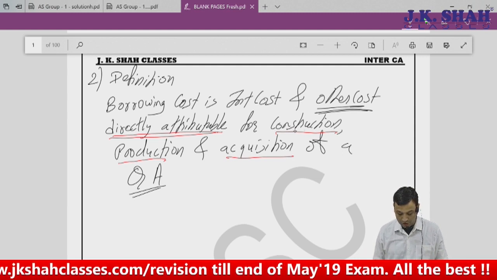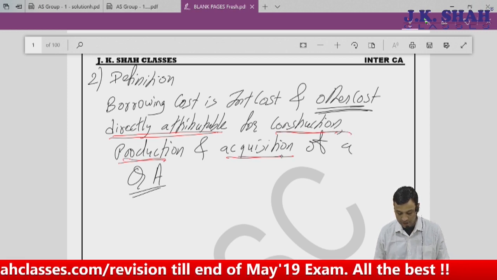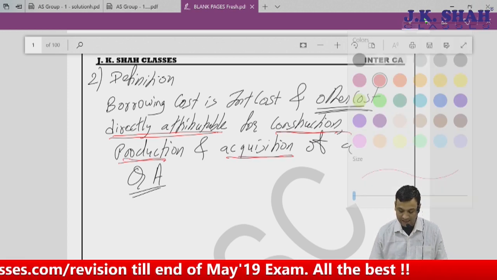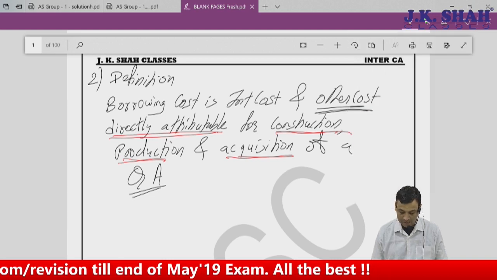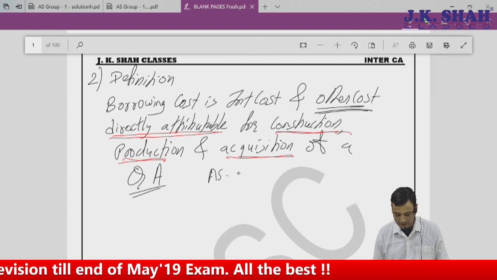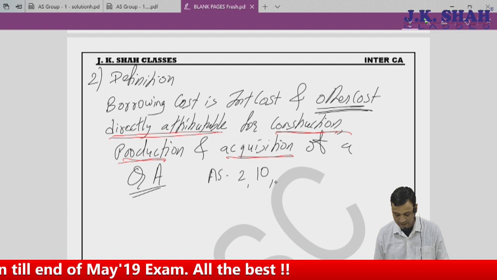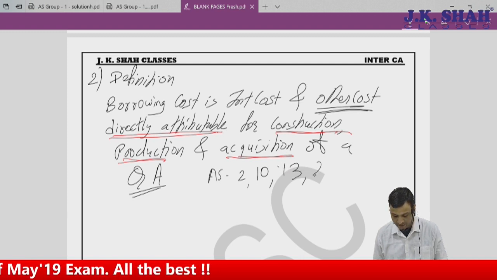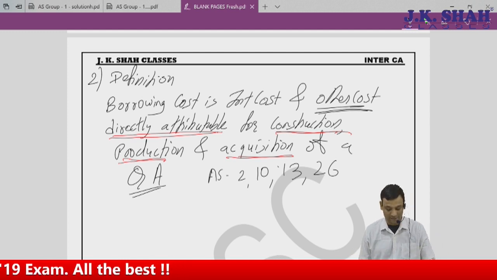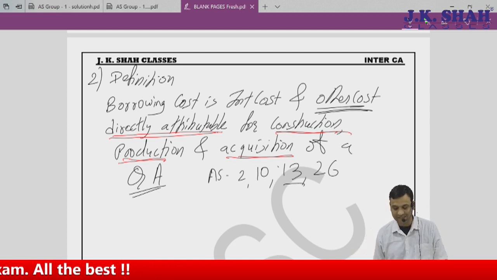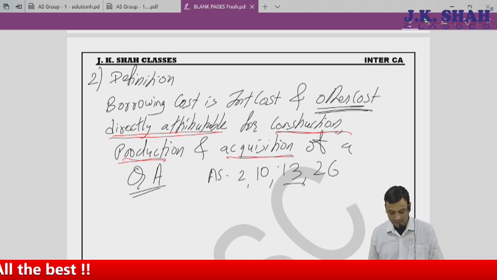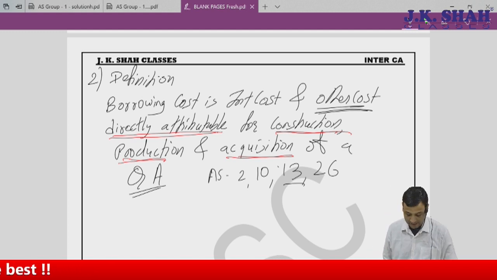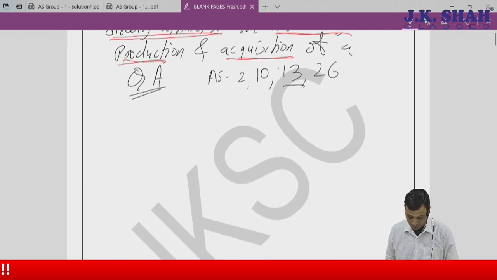So the moment I go for construction, production and acquisition, can I say the standard basically is linking some other accounting standards like AS2, AS10, AS26, 13. This all gets linked to this standard. Of course, as far as 13 is concerned, only investment properties, because what is a qualifying asset, that will give us an idea. So let's proceed.